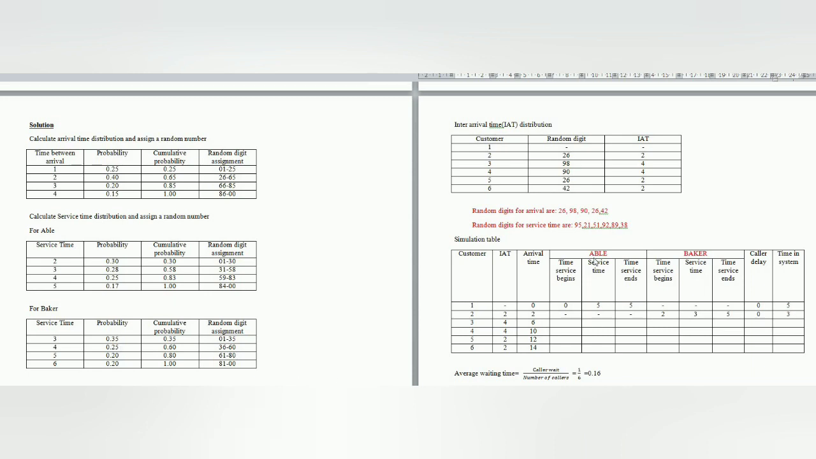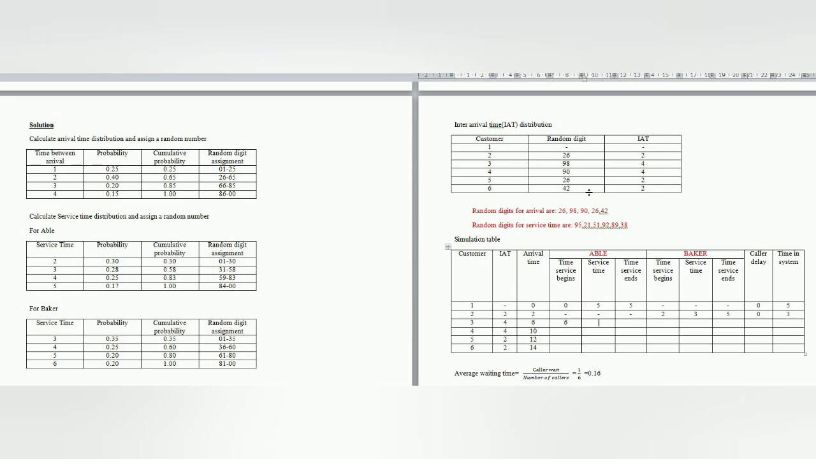Next, the third customer. At the third customer, he is going to arrive at the 6th minute. Both Able and Baker are free because they ended their service at the 5th minute itself. So this customer is going to get service from Able at the 6th minute. Time service begins at the 6th minute itself.